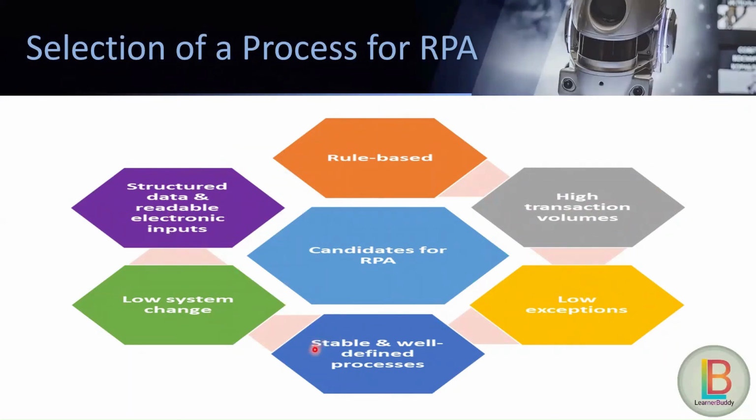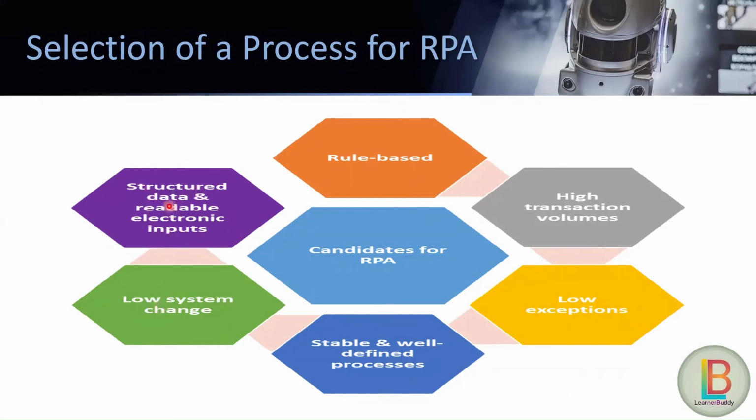Stable and well-defined process. Let's suppose a process which is very stable and there is no fluctuation in the process definition, or the sub-processes under that particular process are very well defined, then that is also a perfect candidate for RPA. Low system change. If the system or the web, let's suppose any web application, any software application, or any portal, the UI interface and that kind of stuff are not changing, so these changes are very low or null, then this is also a proper candidate for RPA.